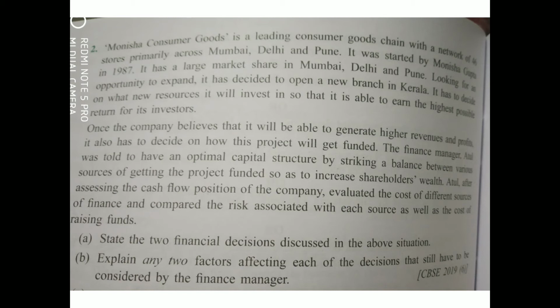The finance manager Atul was told to have an optimal capital structure by striking a balance between various sources of getting the project funded. So this line says we have to raise the fund from various sources, and even we have to keep in mind the balance between the debt and equity sources funded so as to increase shareholders' wealth.